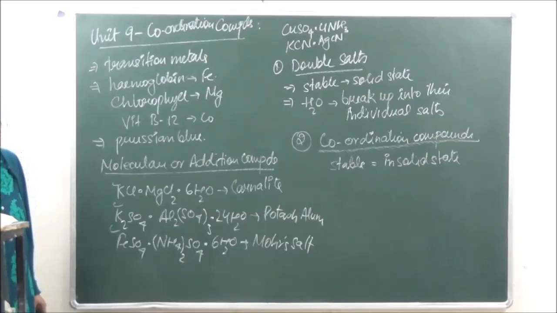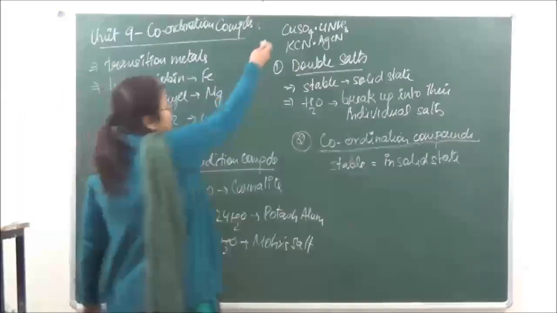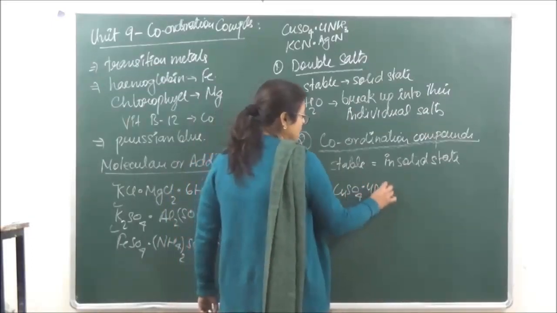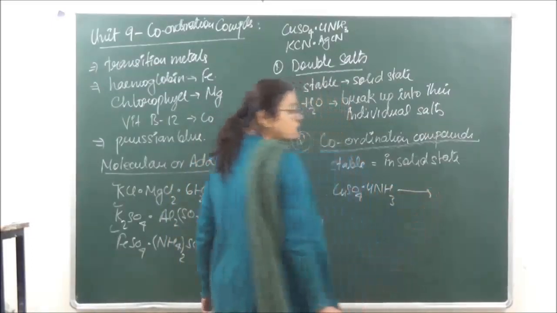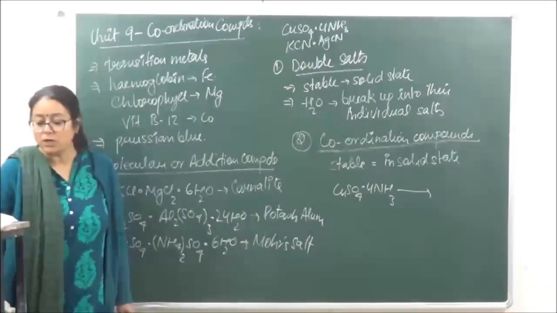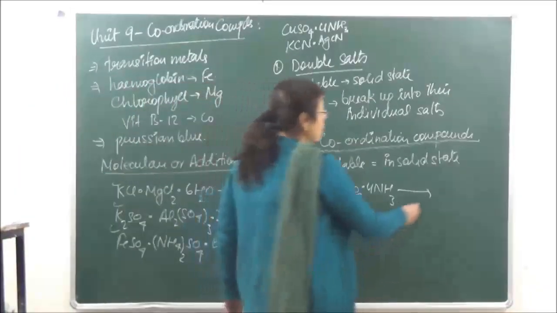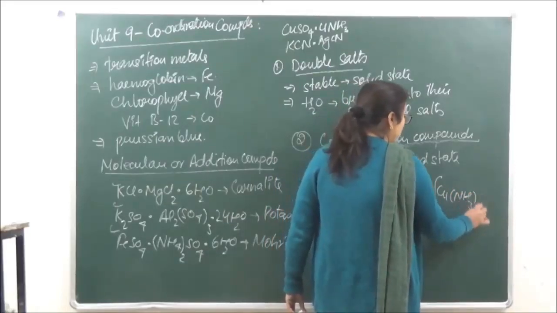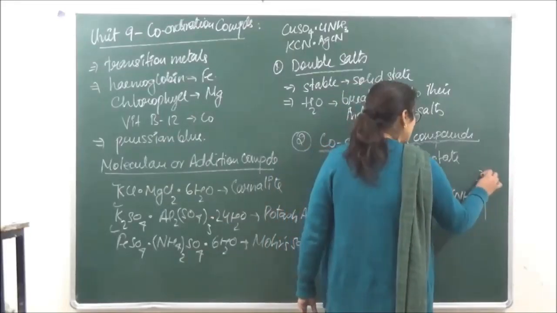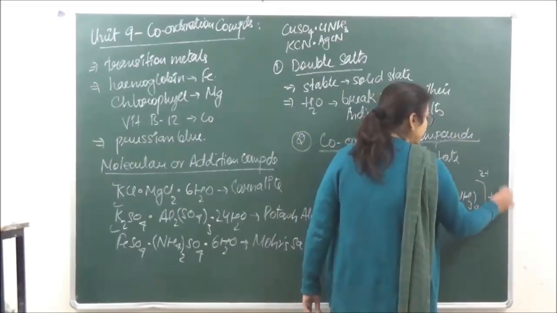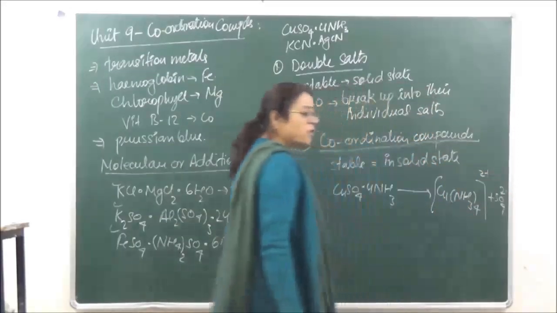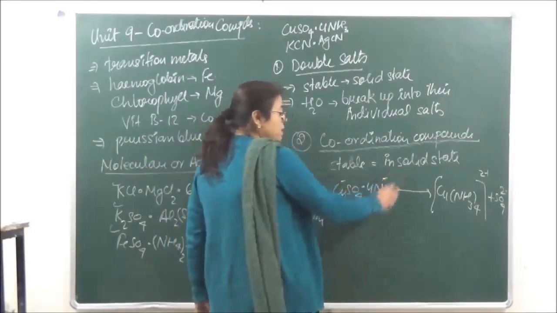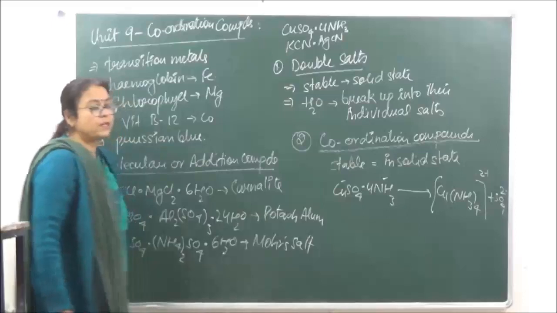So इसको जब भी हम dissolve करेंगे, for example we are talking of copper sulfate·4NH3. Now when we dissolve this in water, it is going to give us a complex [Cu(NH3)4]2+ plus SO4 2-. Now this complex which is formed over here neither has the property of copper, nor will it have the property of ammonia. Right?